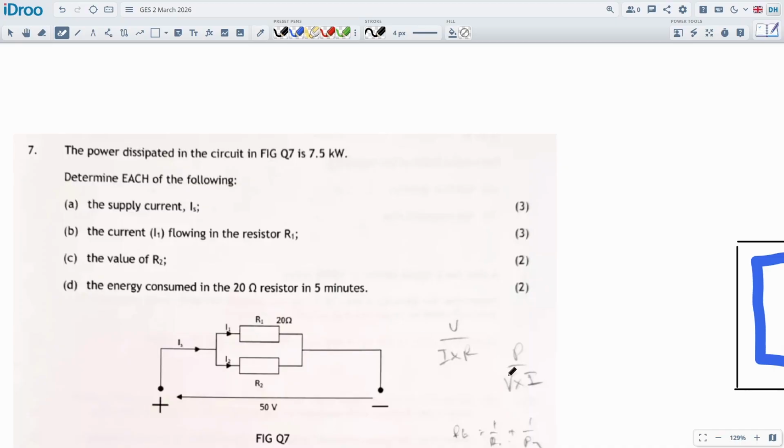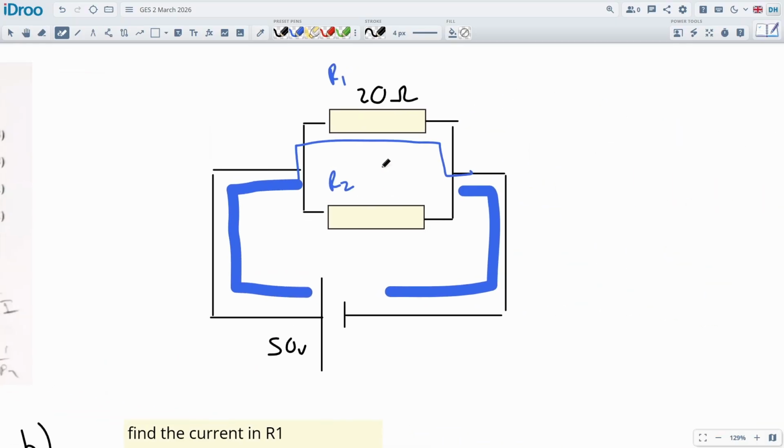A bit of a clunky one. I mean, normally these March papers are really hard. It hasn't been too bad just yet. It's been pretty standard, actually. Okay, let's look at the next one, number 8.